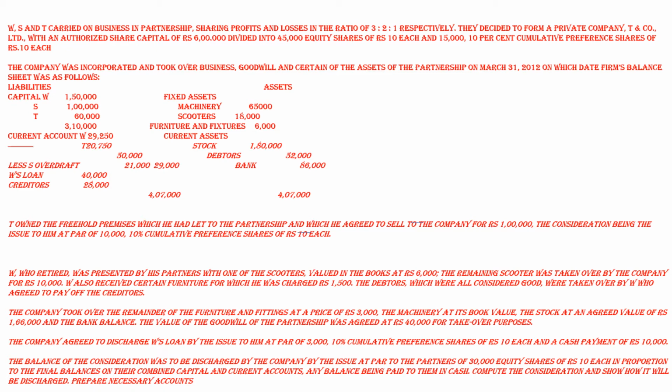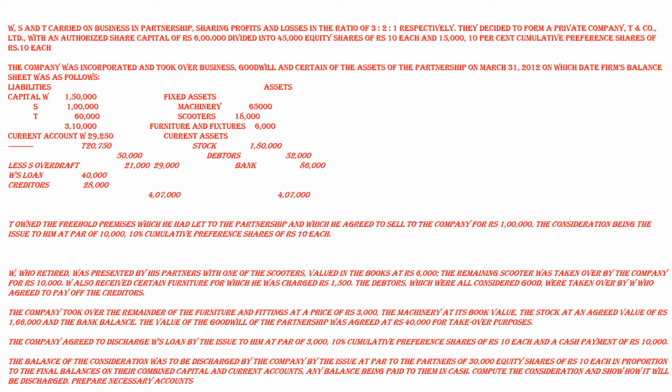Cumulative preference shares are those preference shares where, if in any year a company is not capable of having that much profit to pay dividend to the preference shareholders, then their arrear of dividend can be carried forwards to the following years.